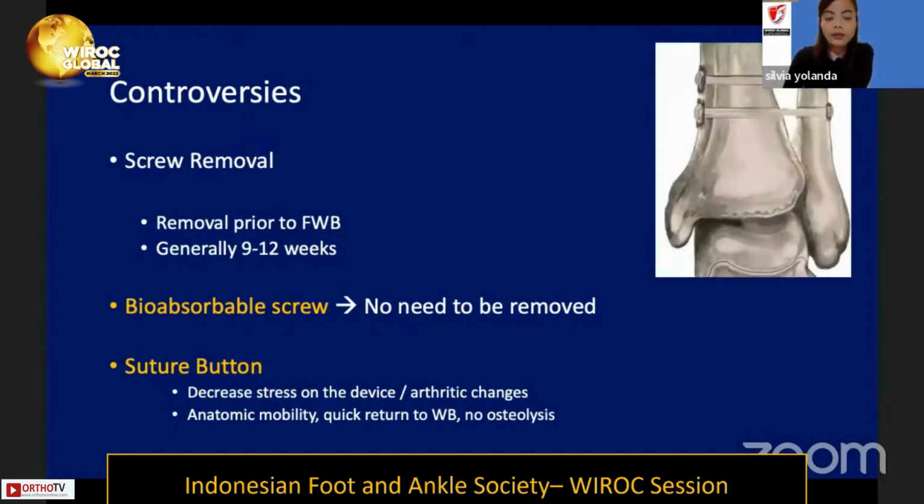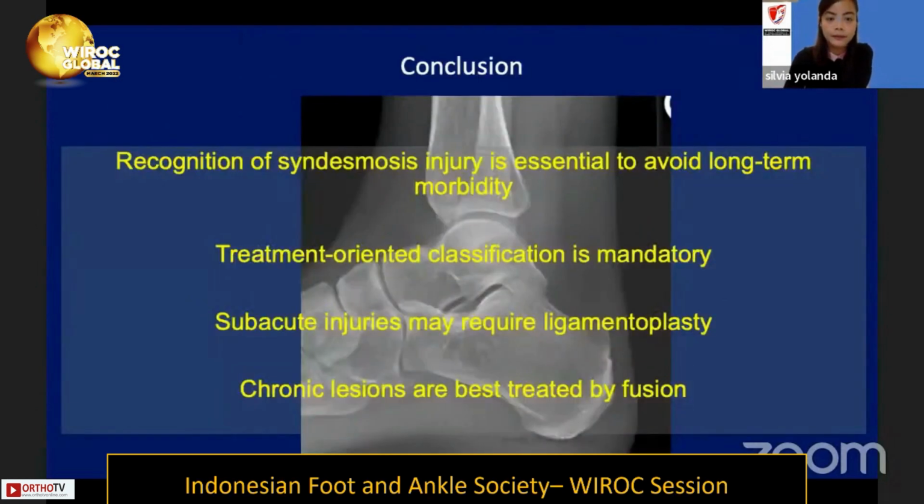to decrease stress on the device or may prevent arthritic changes. And also anatomic mobility, quick return to weight bearing with less risk of osteolysis.